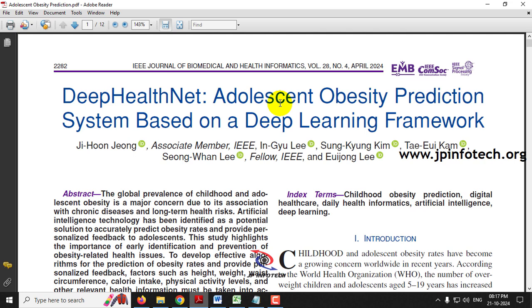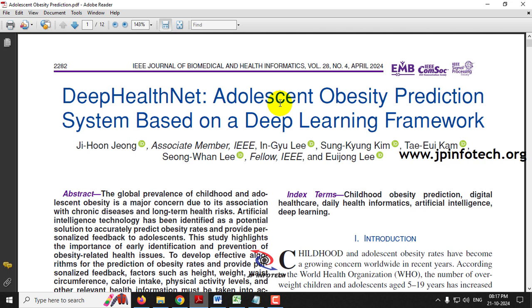Obesity is caused by various reasons, particularly not exercising, not doing physical activities, changes in lifestyle and food habits. There are various reasons available.